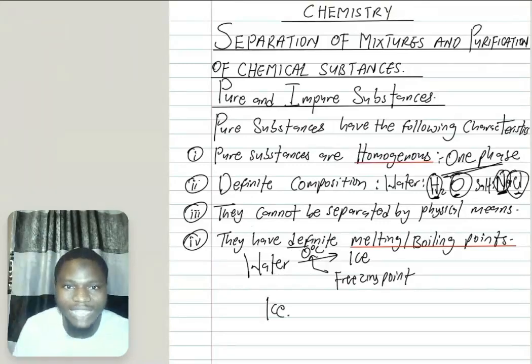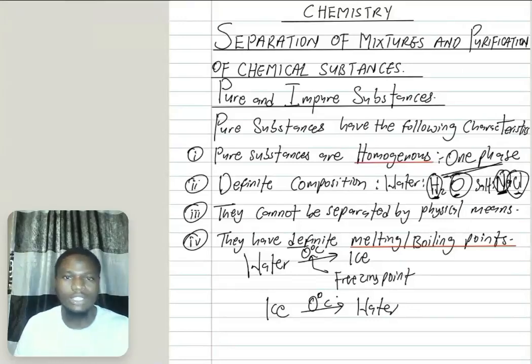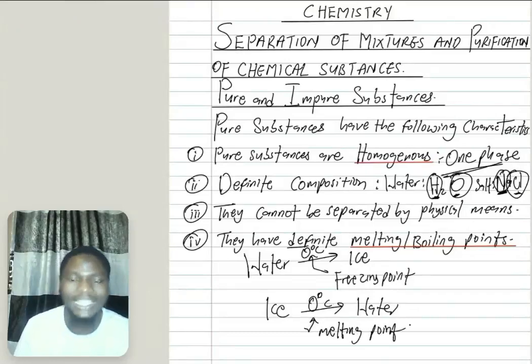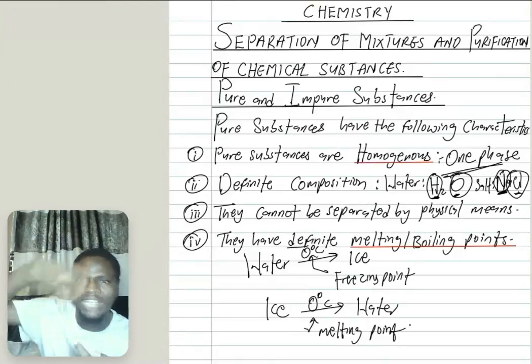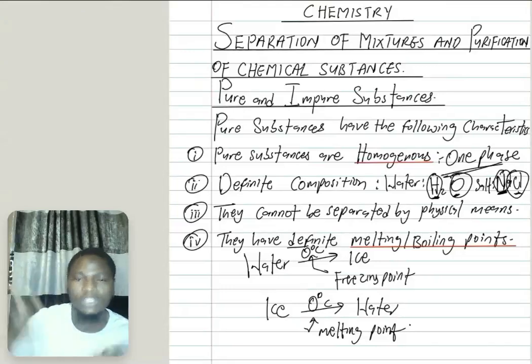Also, if you look at ice, ice starts changing to water at what temperature? 0 degrees Celsius. So this is the melting point of ice. Can you tell me at what temperature water boils? 100 degrees Celsius. You can see we have a particular temperature at which each of these occurs, and that is what we call a definite melting or boiling point.